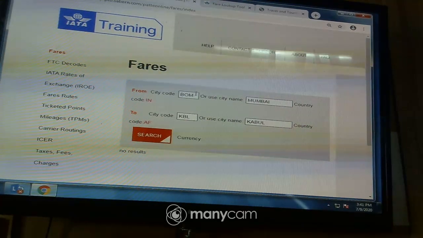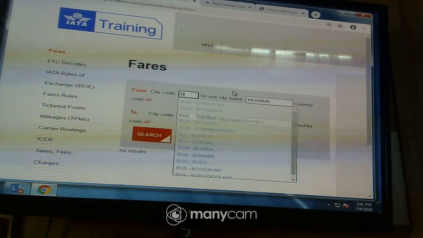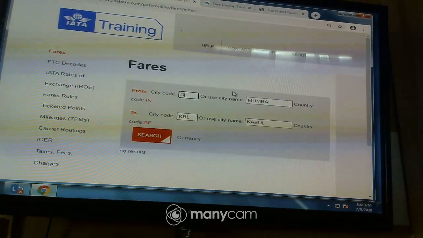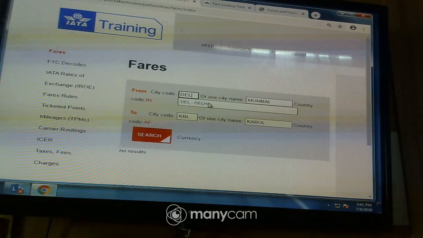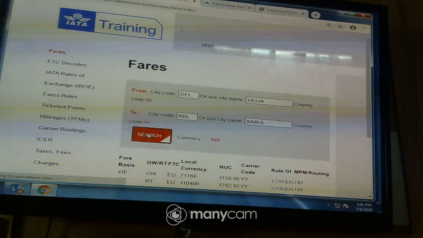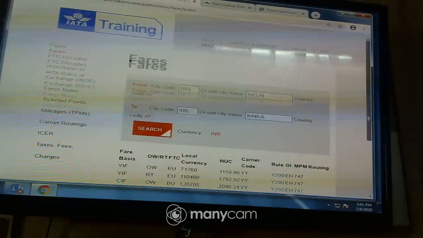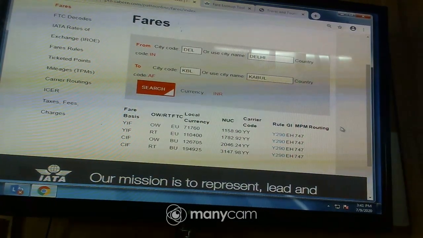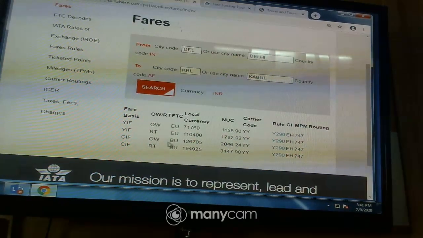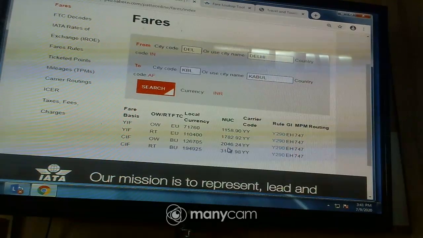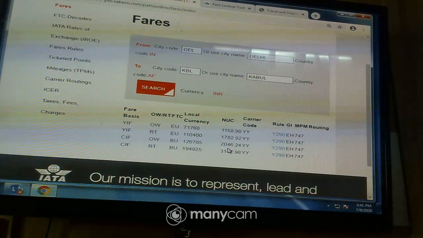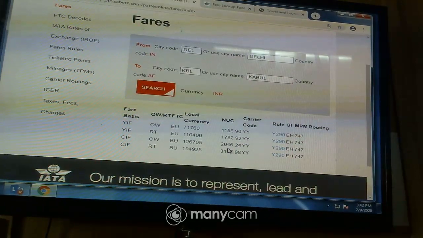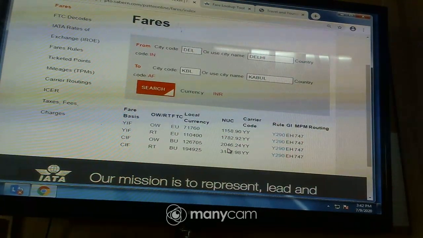So here we put Delhi, because we have Delhi as the intermediate to destination. You come and search. Here you can see we have flights between Delhi and Kabul. So you come here and look at the class of service. We have one way. We come and put 2046.24. Then the rule is 290. So there the rule has changed.